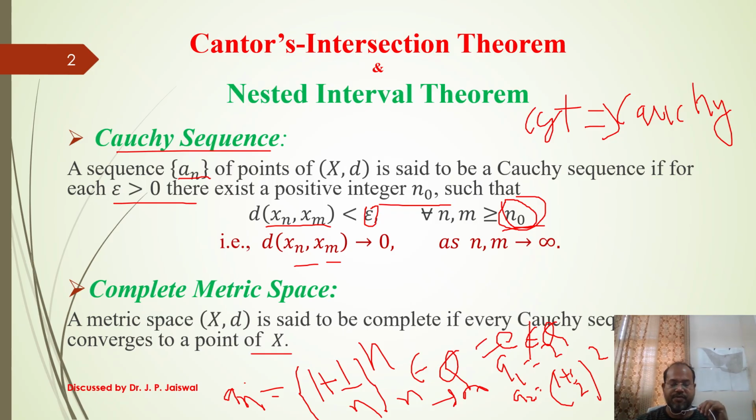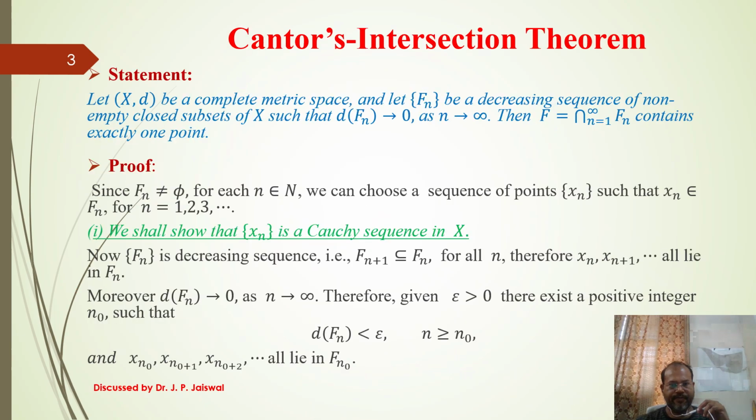If it belongs, then we call it a complete metric space. Like the real line: in the real line, if we take the usual metric, the mod, it is complete. So we know the real line with mod is a complete metric space.